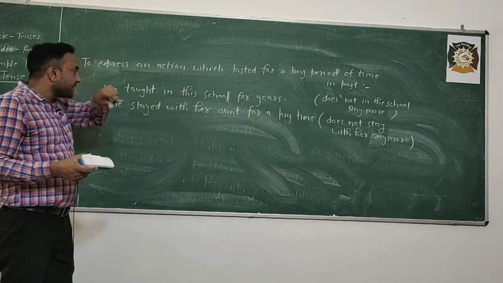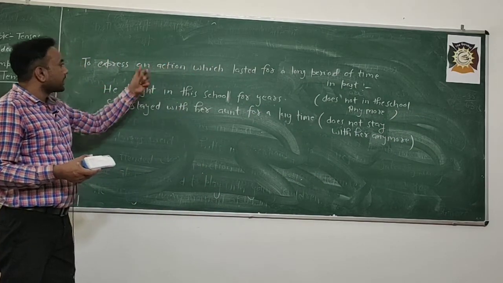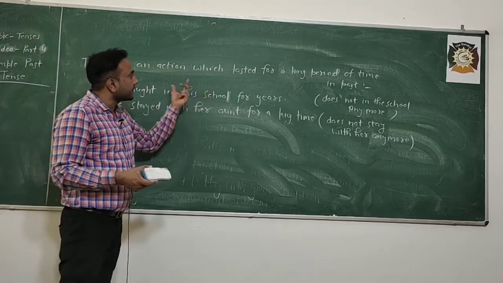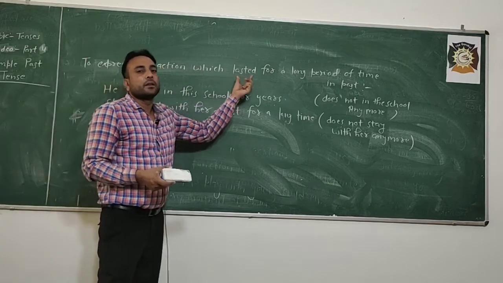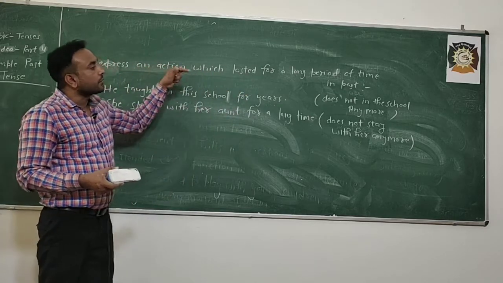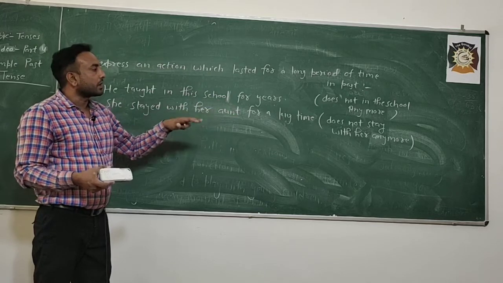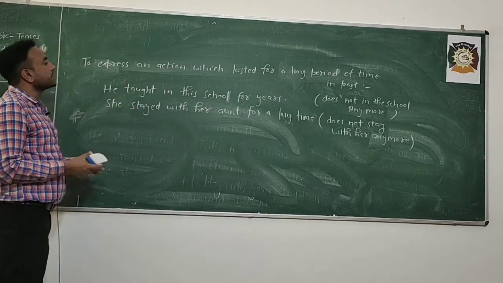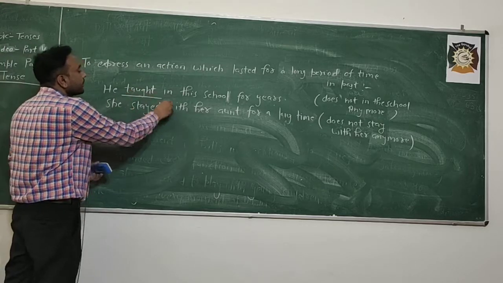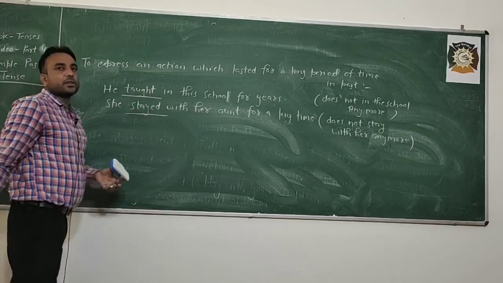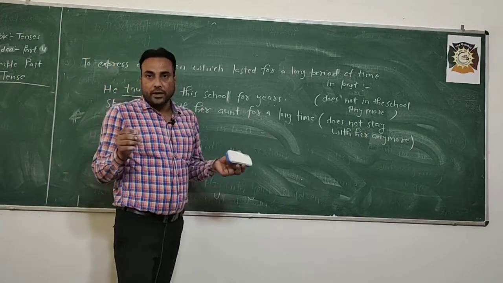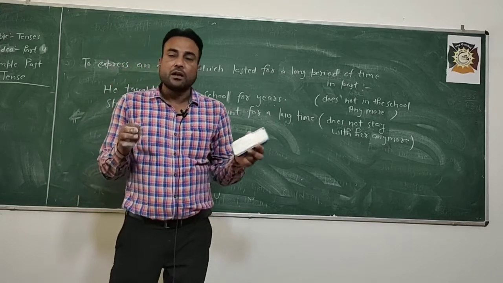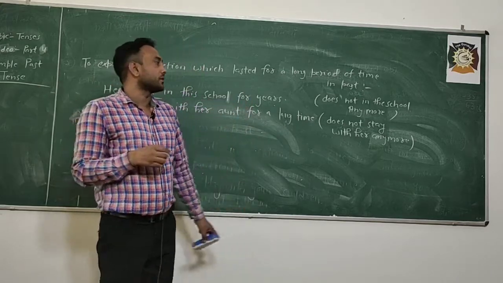He taught in the school for a long time, but right now he was not teaching. "A long time" means this action lasted for a long time period in the past, but right now the action was finished. To show this type of sentence, we always use simple past tense for permanent or long term situations in the past.